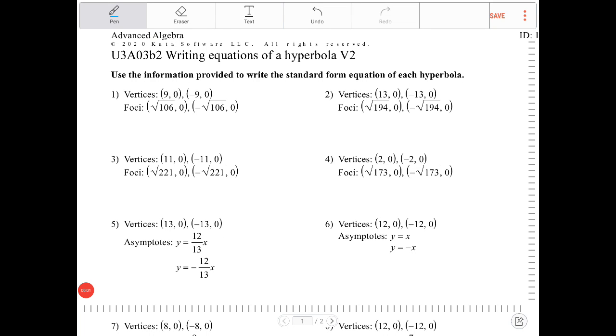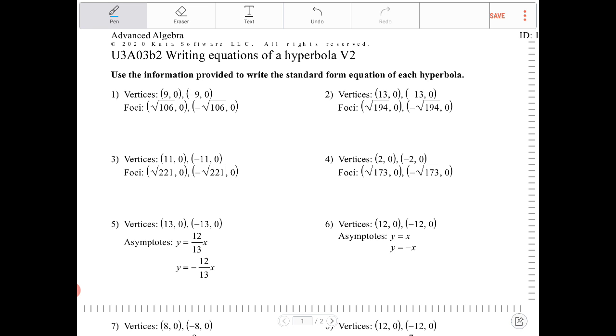Hello students, in this video I am going to go through some examples on how to write the equation for a hyperbola if given a set of vertices and a set of coordinates for the foci. So let's take a look.